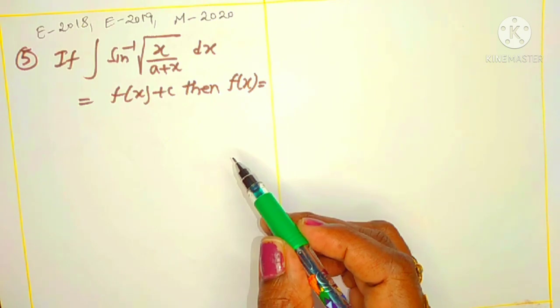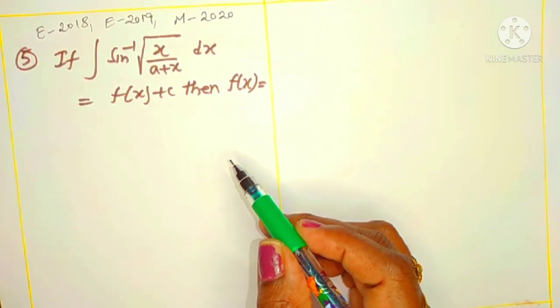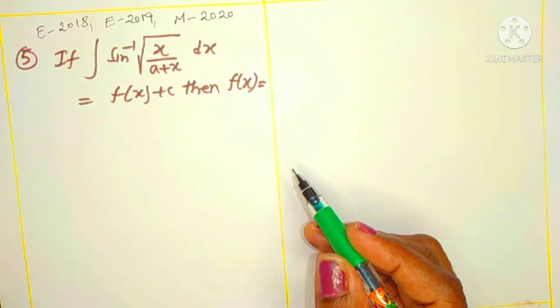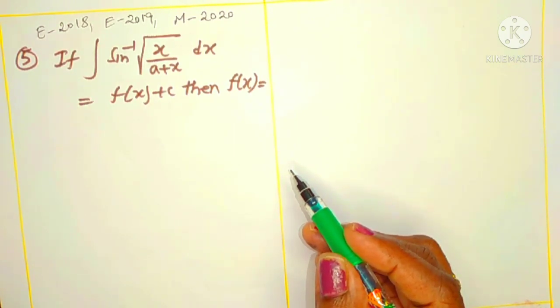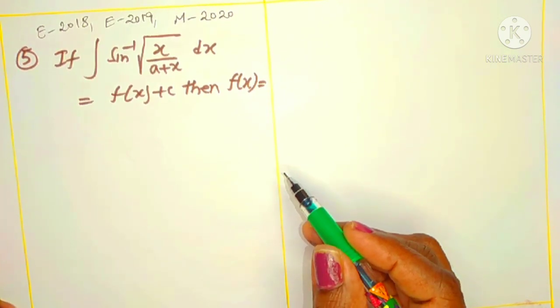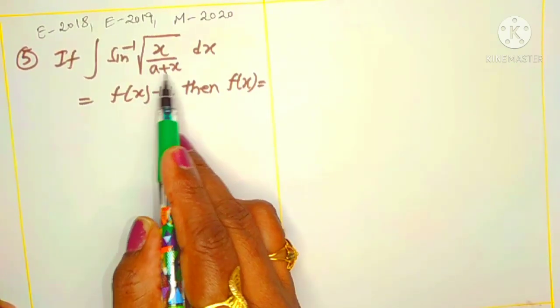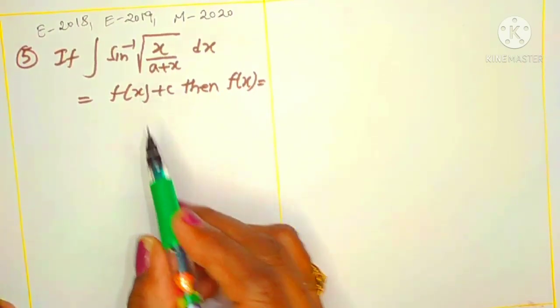How can you convert one inverse trigonometric ratio to another without using any formula, just by simple triangle preparation? Simply, sine inverse of root over x by a plus x means it is root x by root a plus x.